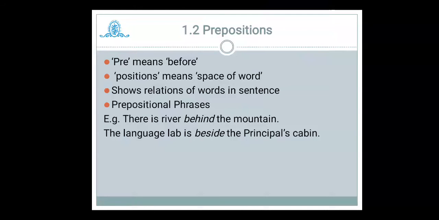The next one: the language lab is beside the principal's cabin. It tells the position of the language lab. Where is it? It is beside the principal's cabin. So these prepositions, behind and beside, tell the relationship between two nouns, that is, in the first sentence river and mountain, and in the next sentence the relationship between language lab and principal's cabin.